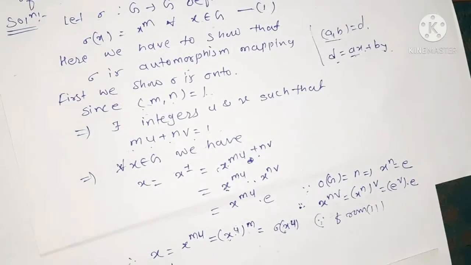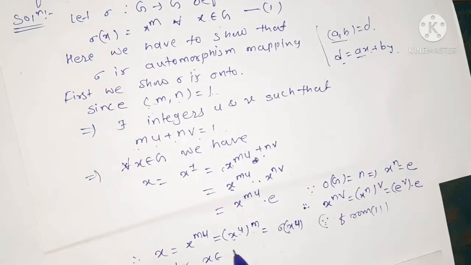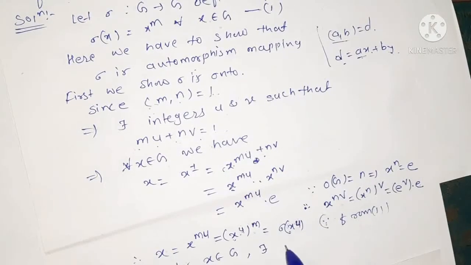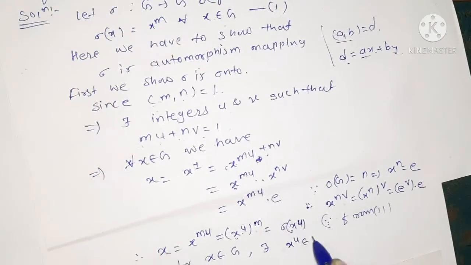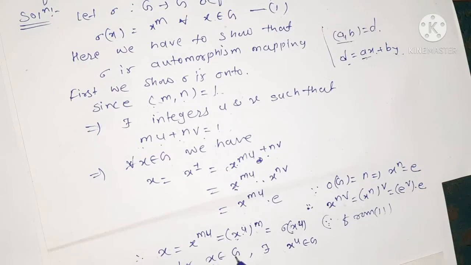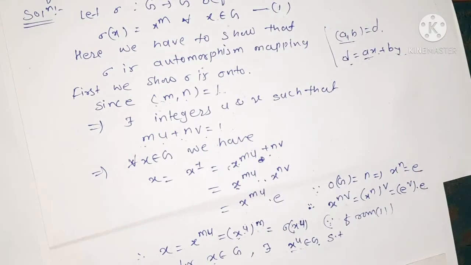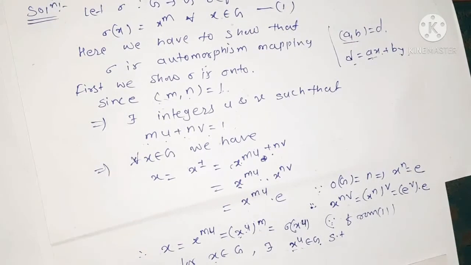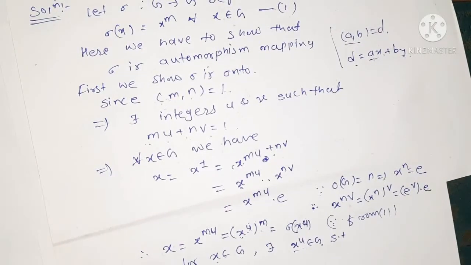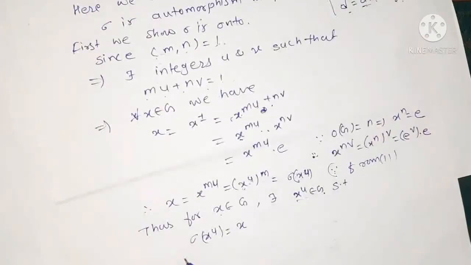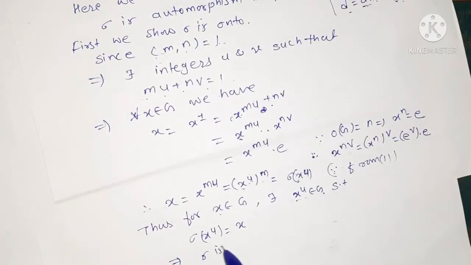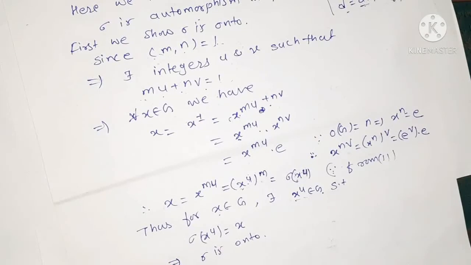Thus for x belongs to G, we get x^u belongs to G, that is, for every element of G we get the element x^u in G such that sigma of x^u is equal to x. And this implies sigma is an onto mapping, right?